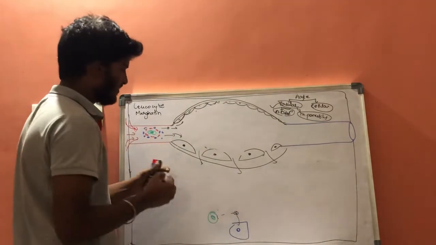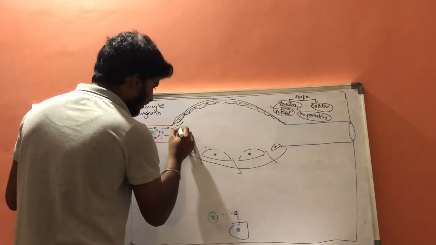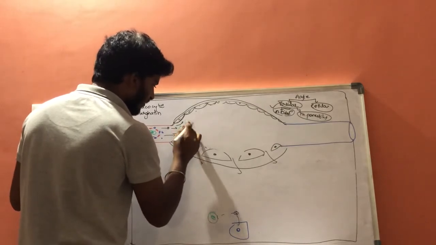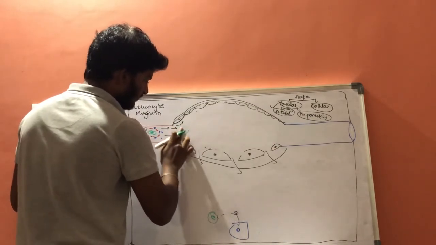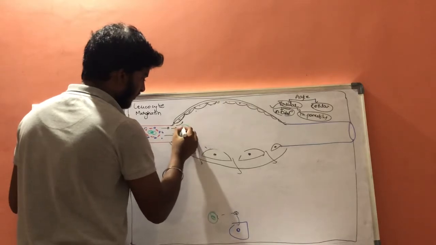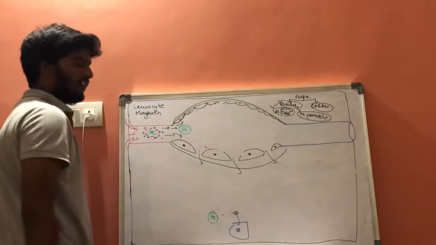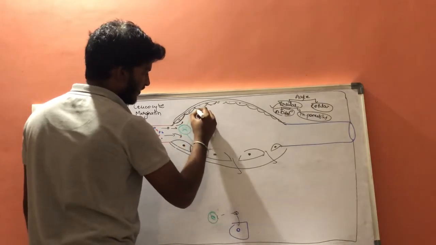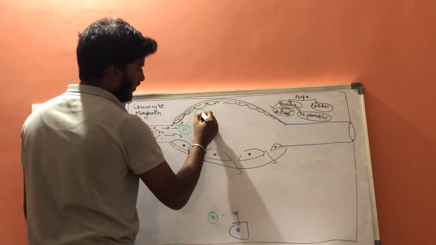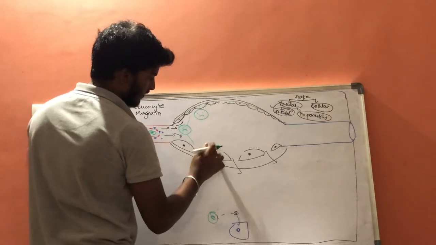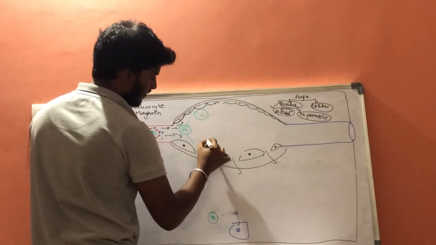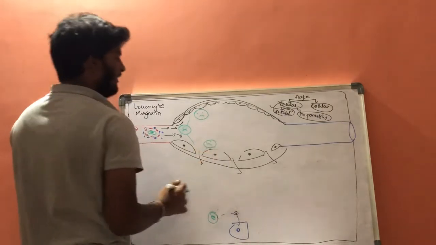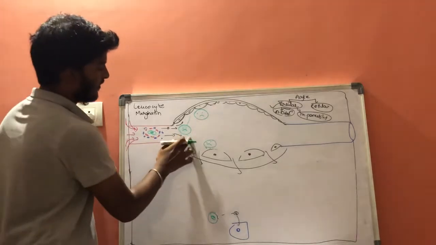Now let us consider this is one white blood cell, which will be pushed towards the ends.